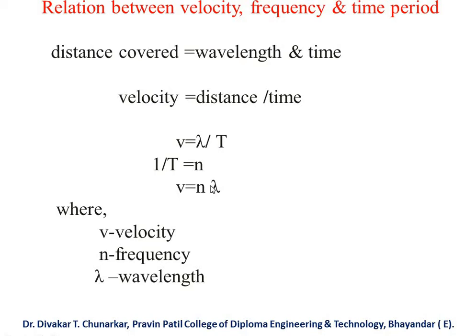In your MCQ, a question arises on the relation between velocity, frequency, and wavelength. Keep in your mind v equals n lambda, or n equals v by lambda, or lambda equals v by n. We can write three types of equation, but remember v equals n lambda, where v is the velocity, n is the frequency, and lambda is the wavelength.